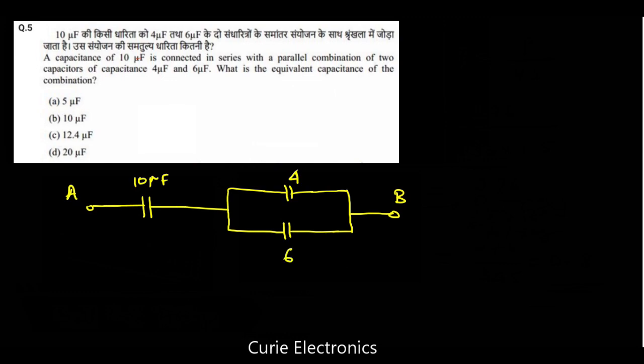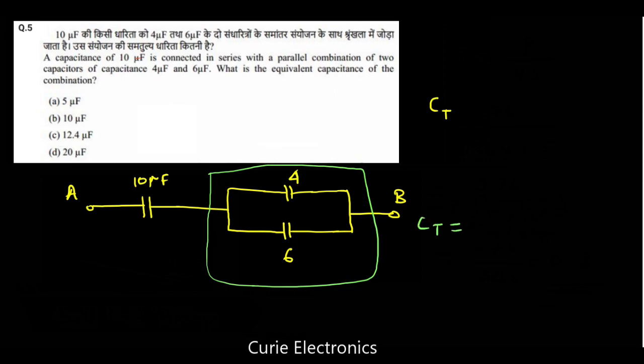Now when two capacitors are connected in parallel, what do we get? CT equals C1 plus C2, as these two capacitors are in parallel. So 4 plus 6, we get 10 microfarad.